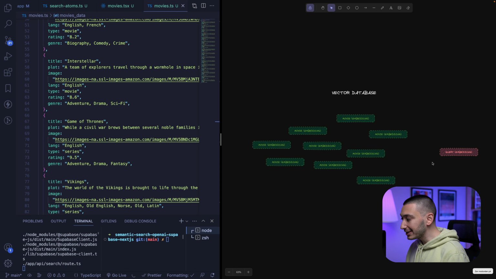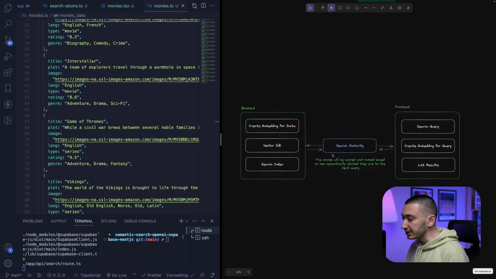And after that, we calculate the similarity between these two embeddings. I mean that we run a function which calculates the semantic similarity between the query and movie. And after that, we rank our results based on their similarity score. If it's above the threshold, we bring them as results.